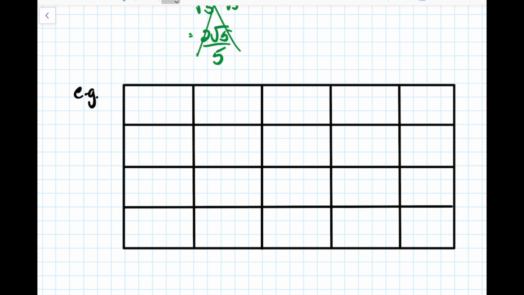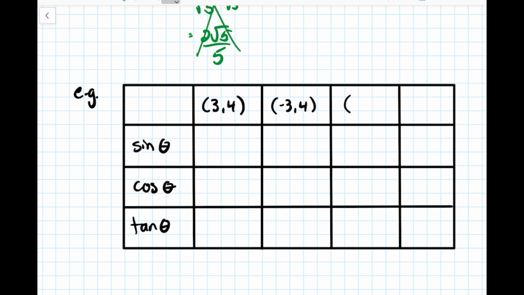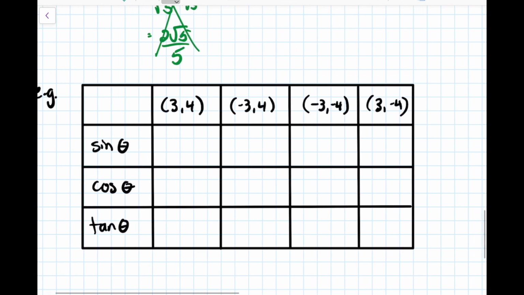Okay, so we've got our table. And same as before, I'm going to want you to find the sine, cosine, and tangent ratios. But we're going to do it for 4 specific points. So it'll be the point 3, 4, negative 3, 4, negative 3, negative 4, and 3, negative 4. So you note x and y values are all basically the same, just sometimes positive, sometimes negative. So I'm going to go through one of these just to help set the tone, and then you'll be able to do the other 3 for yourself.